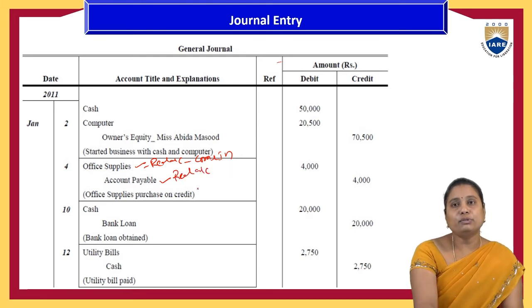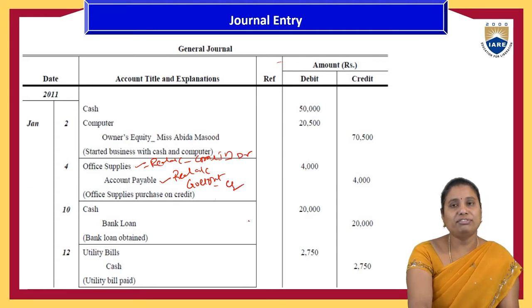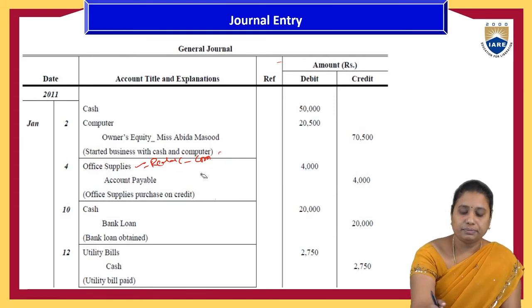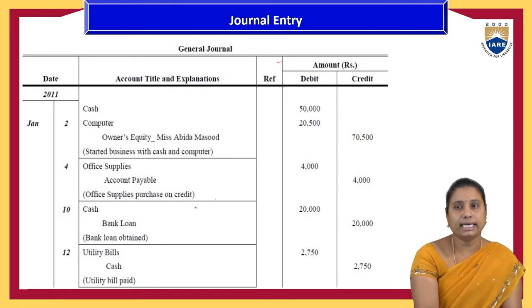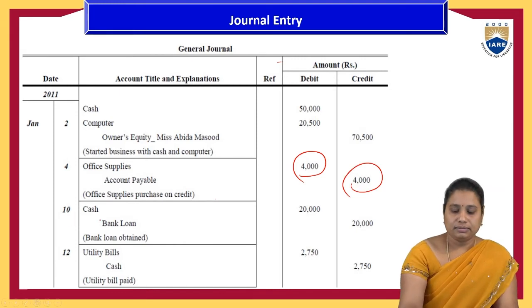So bills payable will go out from the organization. That's why office supplies is the debit and accounts payable is the credit. So office supplies debit to accounts payable account, with the narration office supplies purchased on credit. Both 4,000 and 4,000.